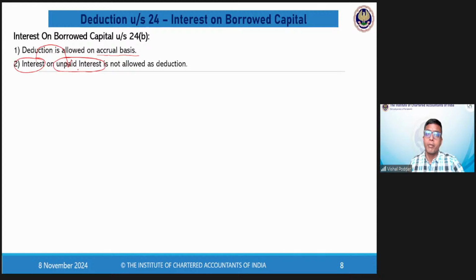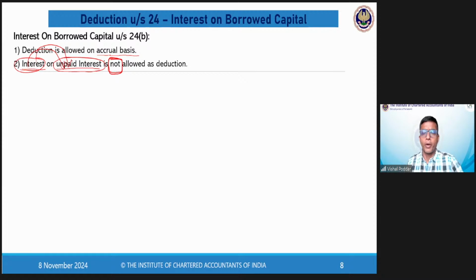So in that case, they will recover the outstanding interest with some additional interest, which is computed on the outstanding interest also. Please understand, the interest on the principal component only is eligible as deduction. Interest on interest is not eligible as deduction. I hope this is clear to you all.